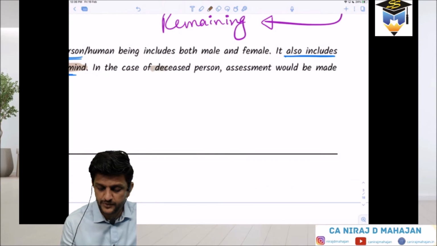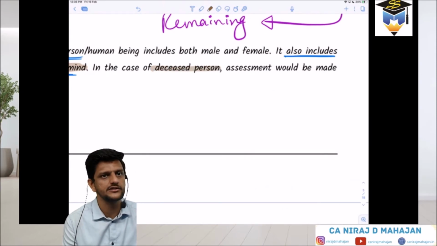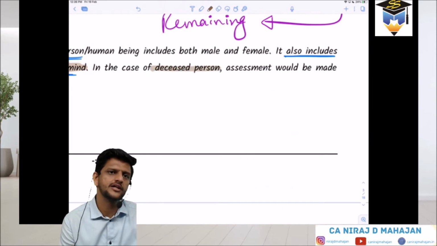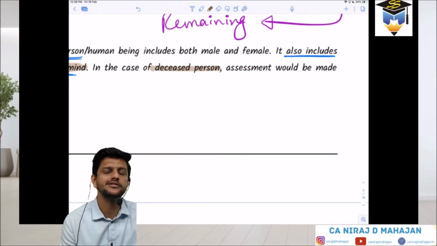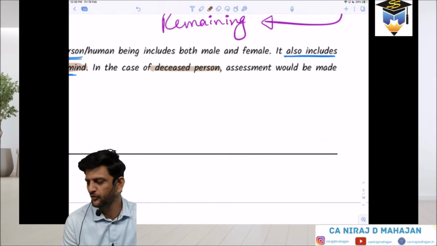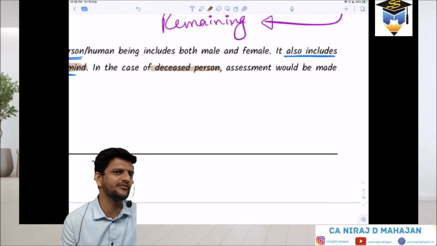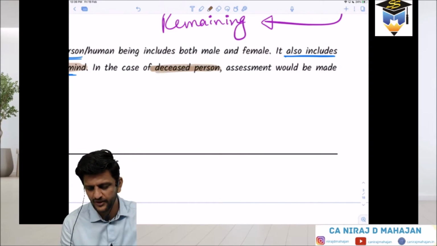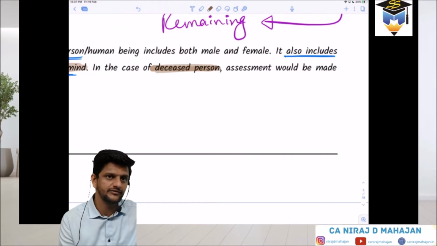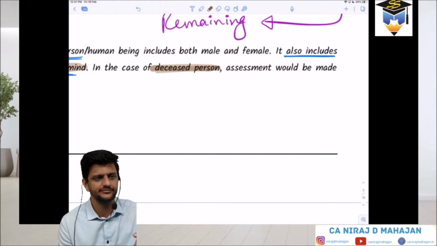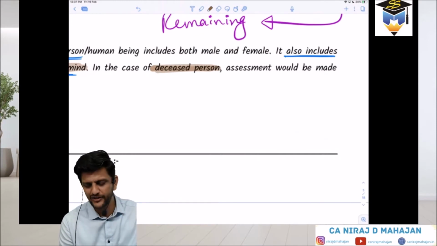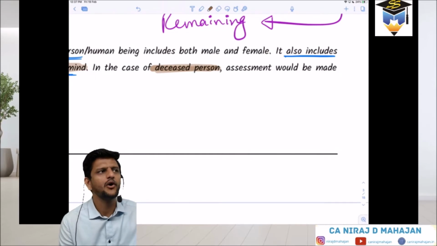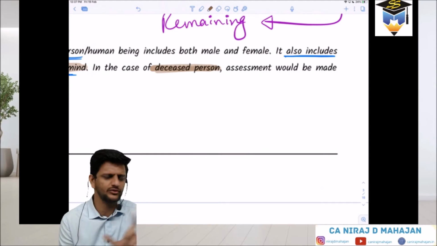And in case of a deceased person, deceased, gone. Now again, is it compulsory to die on 31st March? That happens in your partnership accounts, where you kill him exactly at the end of the month or beginning of the month. Is it true in natural cases? No. So for the time period till which he was alive in the financial year, obviously. There may be cases of earning income afterwards, or he might have done some FD and all of that. Income may still be coming from somewhere, some share, dividend, etc. So there can be that.